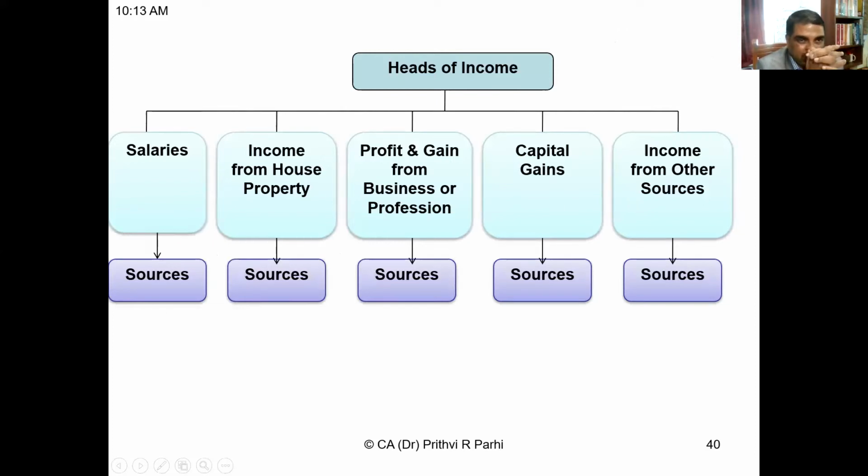Now, what I explained to you, these are the five heads of income. You can see it here. And under this income, there might be various sources. So sources are different, heads are different. Sources may be many, but heads can be only five.